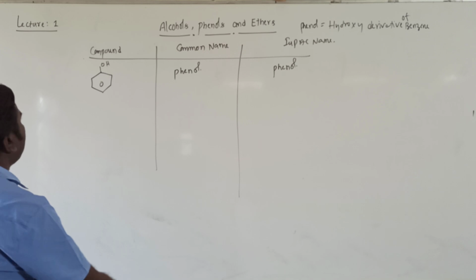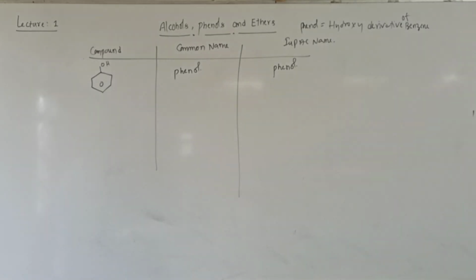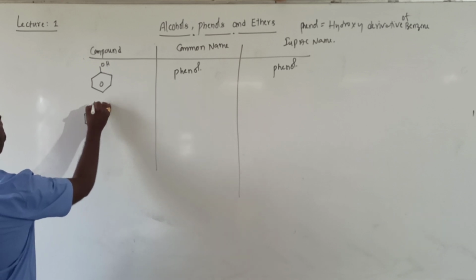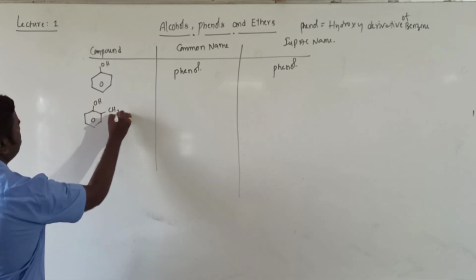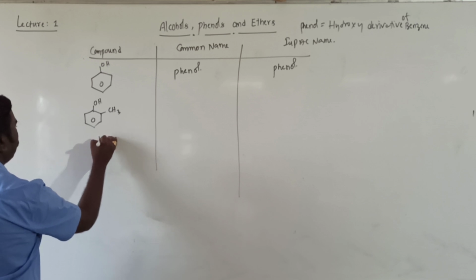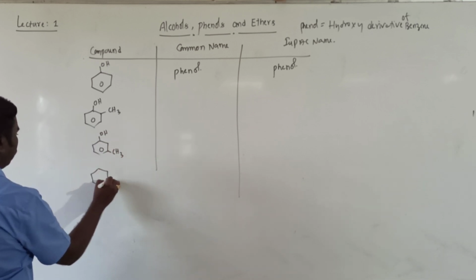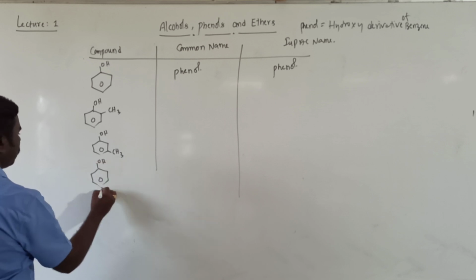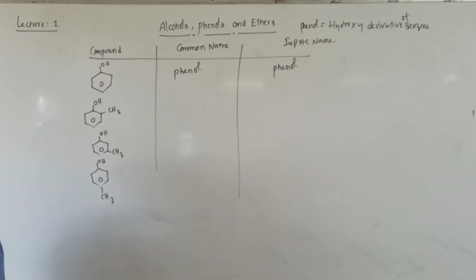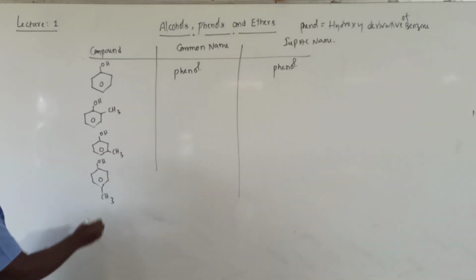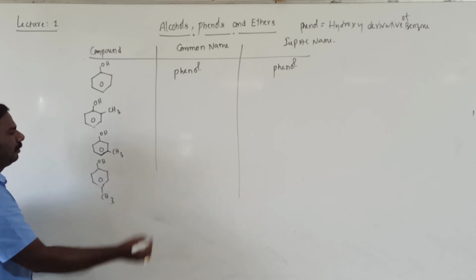Next, another one. Methyl group as a substituent. Take down. First one OH, CH3. Second one OH, CH3. Third one OH, CH3. Like that, take down all the compounds, students. We will write the names for all of these. Yes, it is a benzene ring.